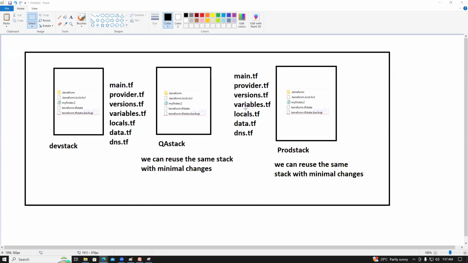If you want to use a variable, something like a resource, provide the region, we can keep it in the variable. We can call it from variables, locals, data.tf, DNS, security groups, everything. You can create a separate file, segregate the files. Guys, now you understood? This is the Terraform stack.